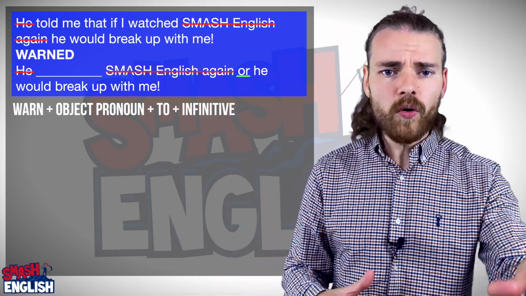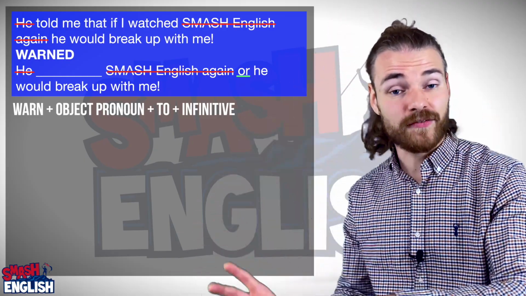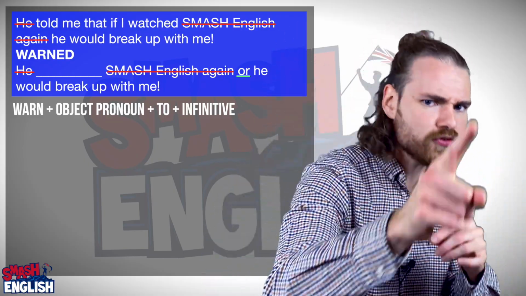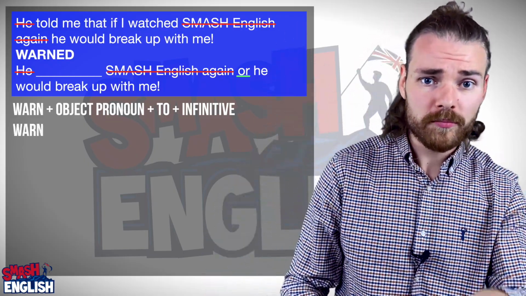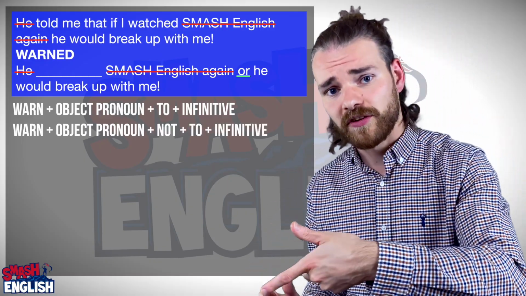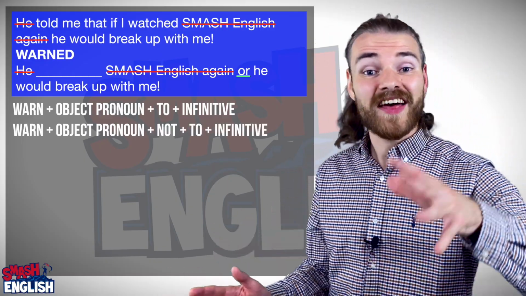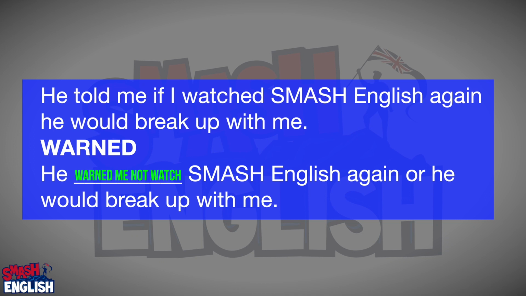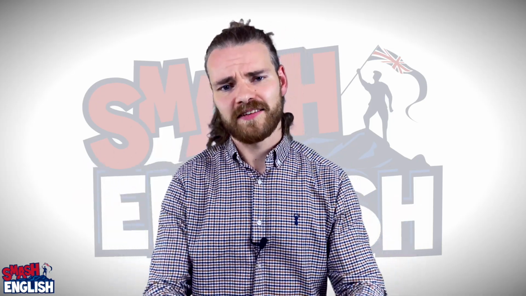To use the reporting verb warn, we need warn plus object pronoun plus to plus the infinitive. Or if we are talking about a negative sentence, to tell someone not to do something, warn plus object pronoun plus not plus to plus infinitive. So in this sentence, that gives us, he warned me not to watch Smash English again, or he would break up with me.